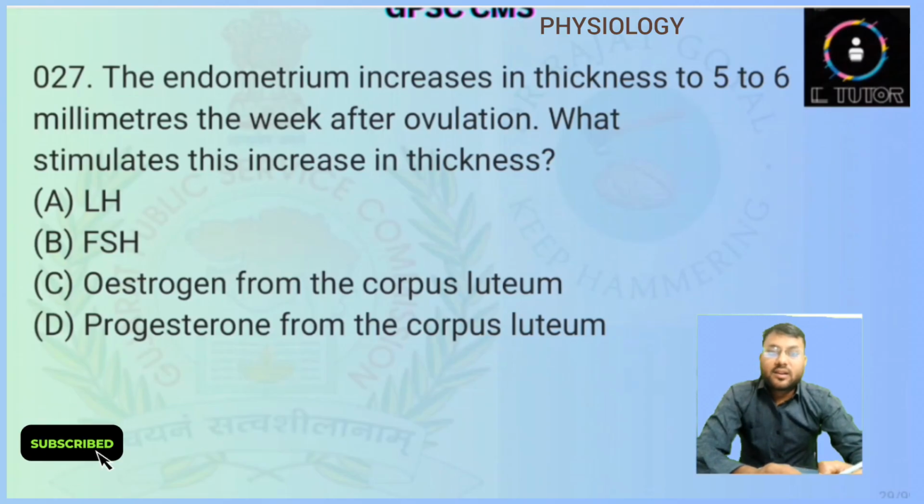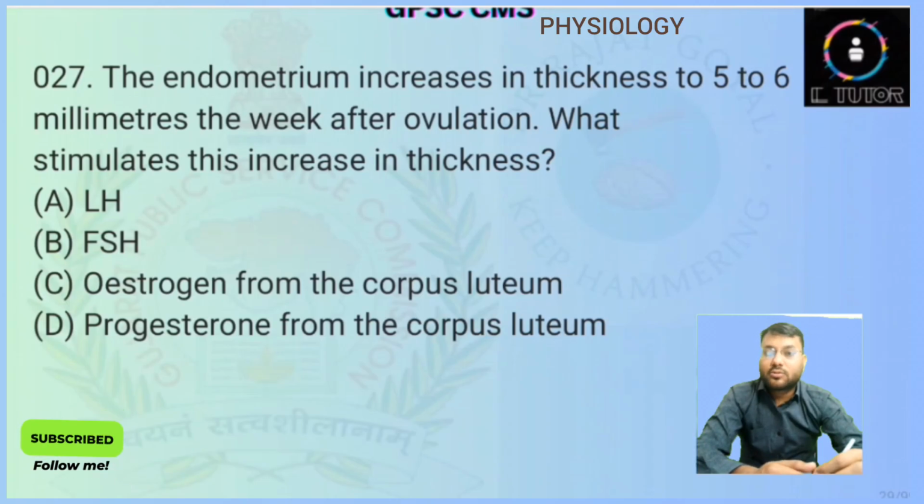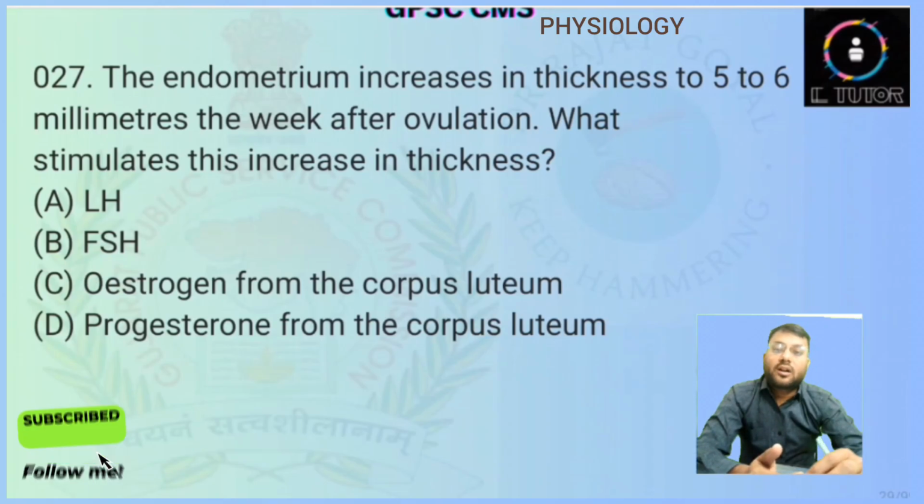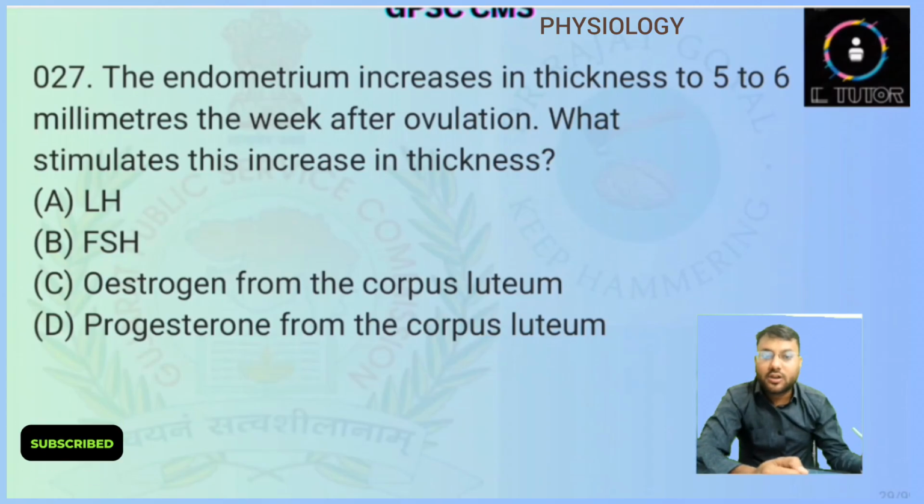The endometrium increases in thickness to 5 to 6 millimeters the week after ovulation. So they are asking after the ovulation increase in the thickness of endometrium is there. What stimulates this increase in the thickness? So this is again a direct question. We know that after ovulation the predominant hormone is the progesterone, and it is only responsible for the increase in the thickness of the endometrium. So here answer will be progesterone from the corpus luteum.